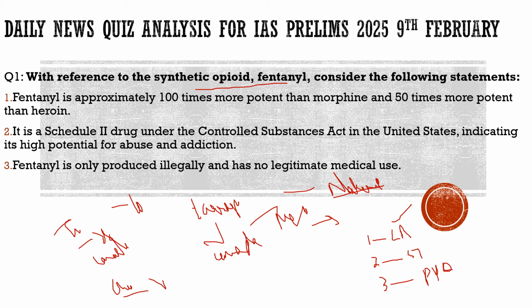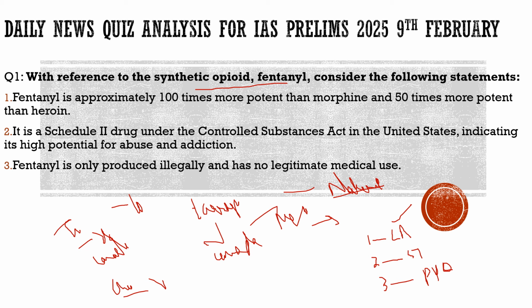So this is the reason that Trump has given, and these are the few reasons because of which he is going to impose these tariffs on these particular countries. So this is in a nutshell what we need to know about fentanyl, why we are discussing this question here. With this, I hope you have got the basic understanding. With respect to tariffs, we had already done separate sessions on these topics. But as fentanyl is the new word which was in the news today, it becomes important for us to have a basic understanding about it. So with this, let's answer the question and see what it says.